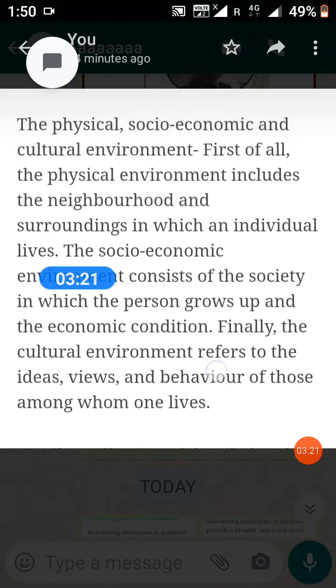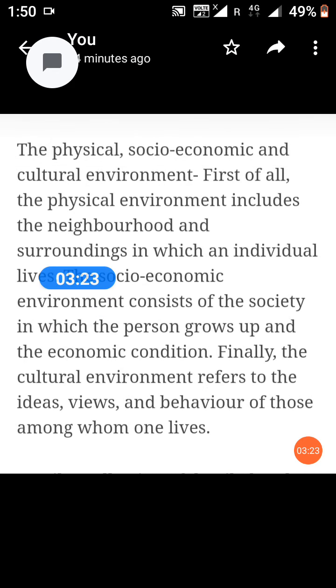The socio-economic environment consists of the society in which the person grows up and the economic conditions. Finally, the cultural environment refers to the ideas, views, and behavior of those among whom one lives.